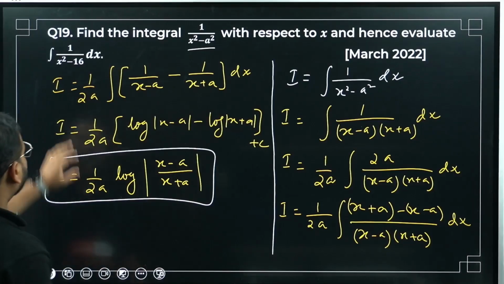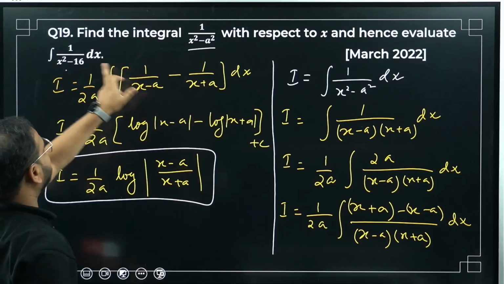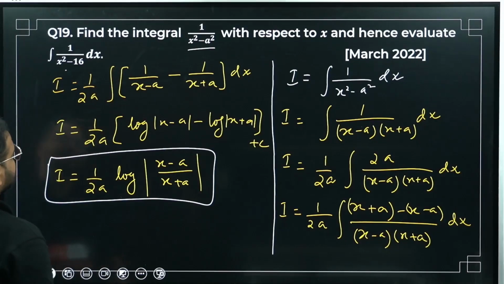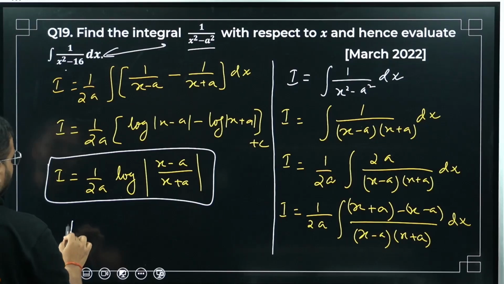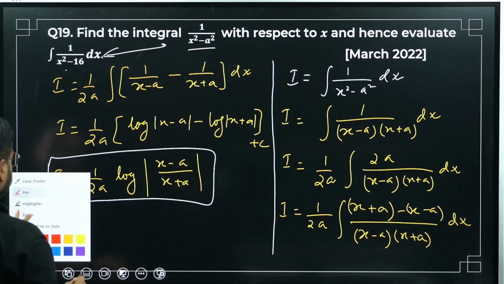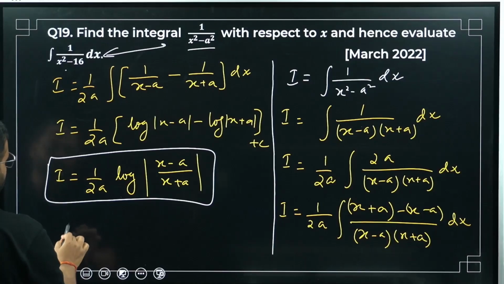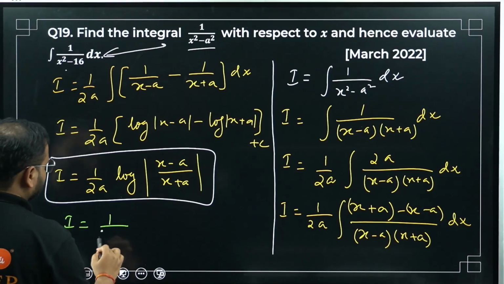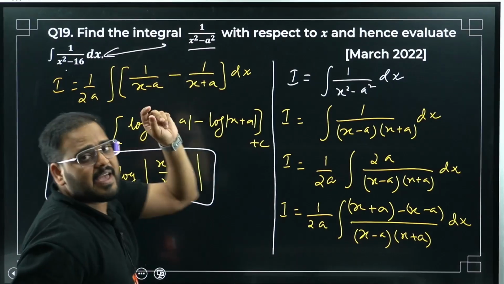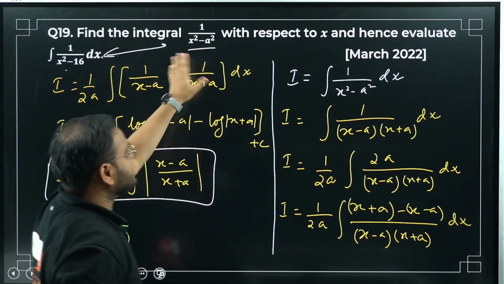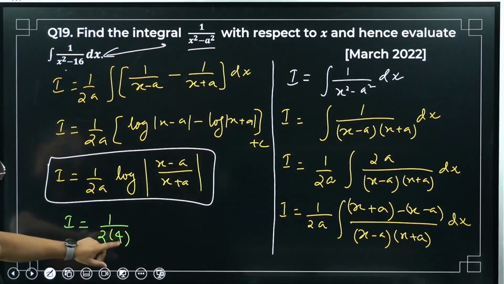Now compare this from here and here. x is x and a square is 16, so a is 4. So I can write the final answer for this question. My final answer for part 2 will be I equals 1 by 2 times what? 4. How come 4? Compare: a square is 16 means a is 4. So a is going to be simply 4.